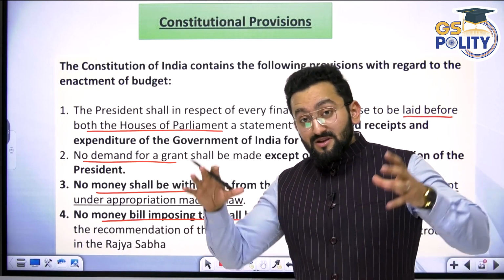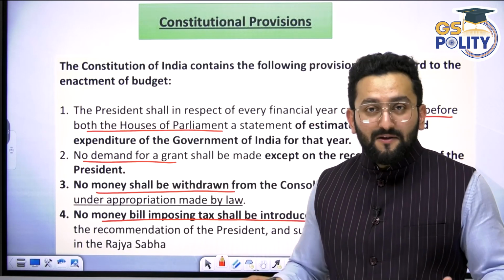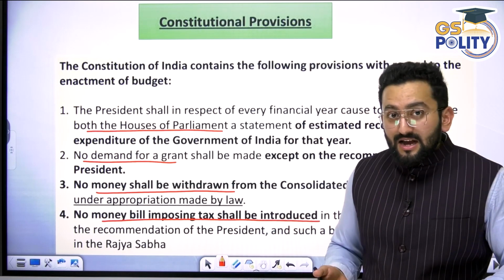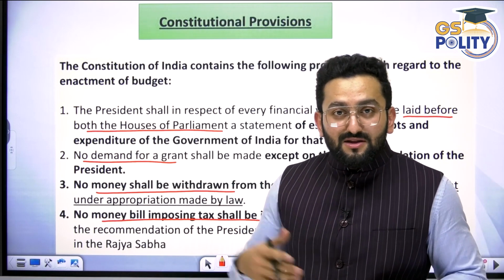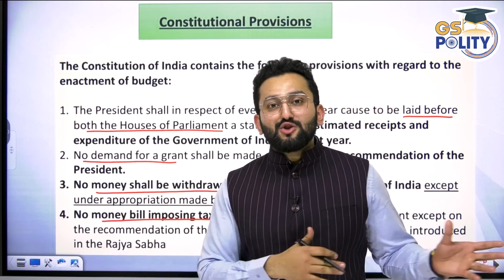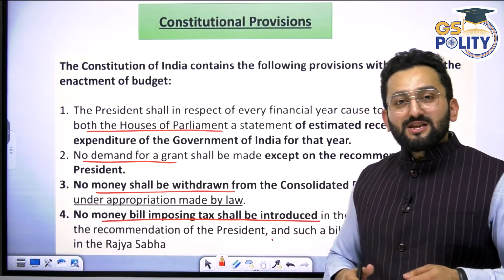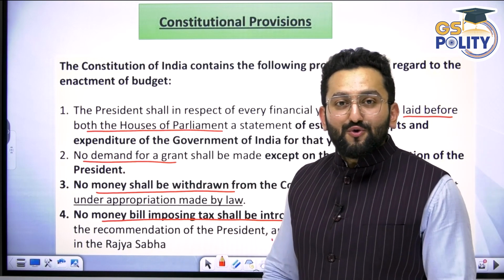And there are high quality jammers, which means you cannot communicate with your family or with anyone in the outside world, because if you leak any information about what is going to be in the budget, then there will be ramifications in the share market. Many people can actually shift their investment, right? So then a copy is released, then these draft copies are released, then this budget is introduced.